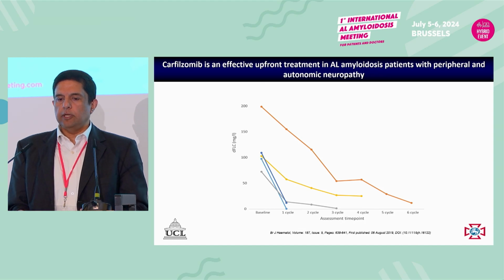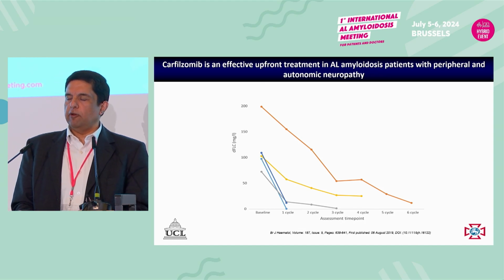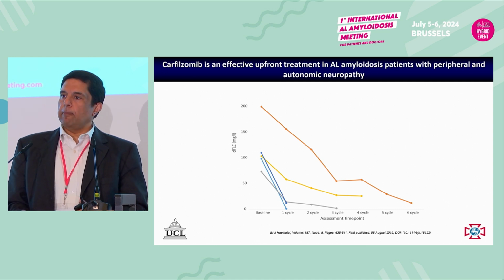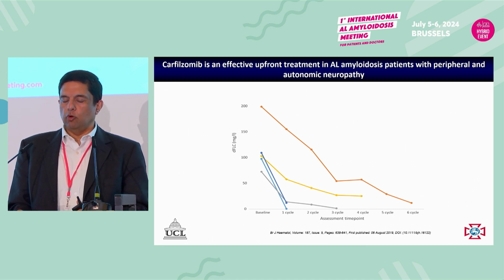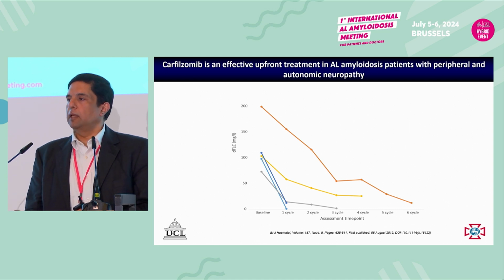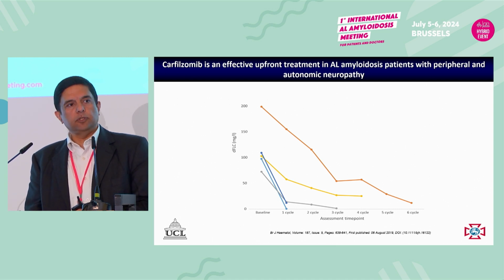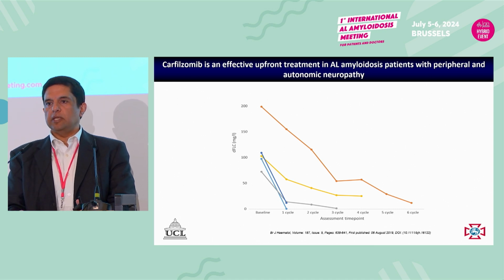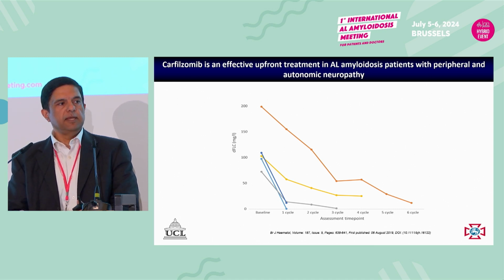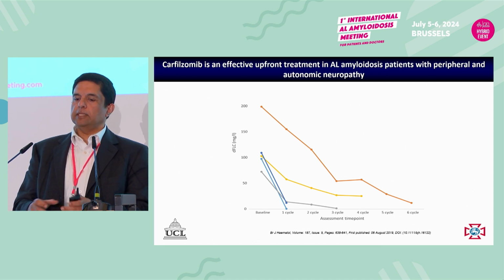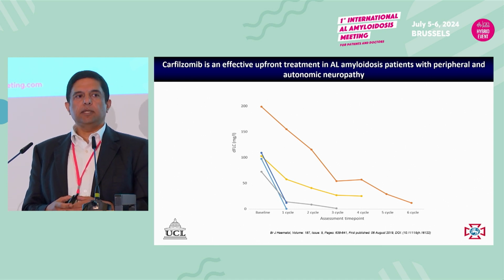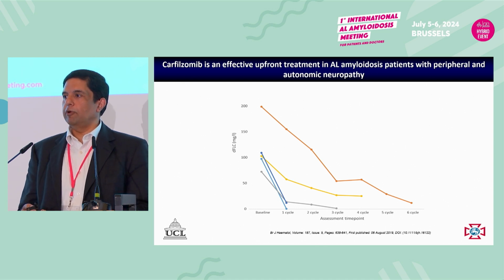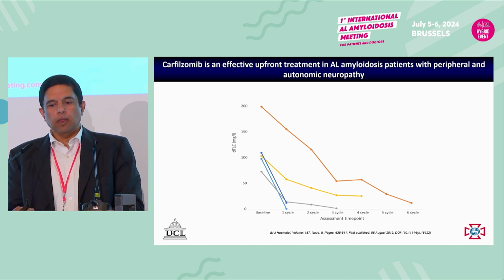We used carfilzomib in a small number of patients who had very severe peripheral and autonomic neuropathy where we could not use bortezomib. And we were able to see rapid and deep responses in this group. And this was what we published, and we have since used it in a few other patients where we certainly see responses. What we also find is that in patients who don't have severe cardiac disease, but severe autonomic dysfunction, the hypertensive side effect of carfilzomib actually makes a big difference to the blood pressure. And patients get their treatment on Tuesday in our clinic. And by Saturday, they're demanding, why can't I have a second dose? Because I felt so well for 3 days after you gave me that drug.